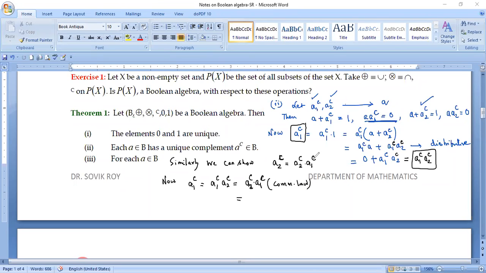And this A2 complement into A1 complement is again A2 complement. So you started with A1 complement and got A2 complement. So these two complements are actually the same. We assumed that both A1 complement and A2 complement were complementary elements of A, but they are the same. So the complementary element of A is a unique element, which proves the result.